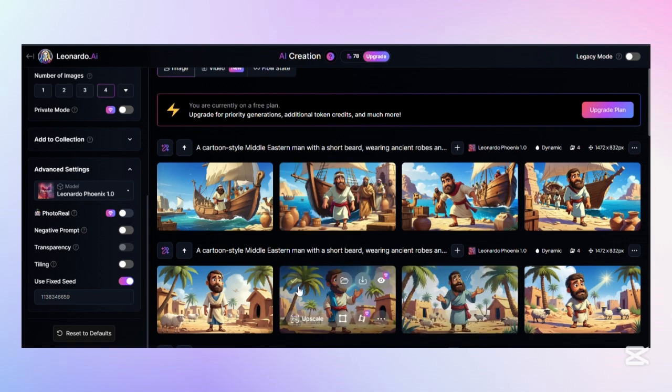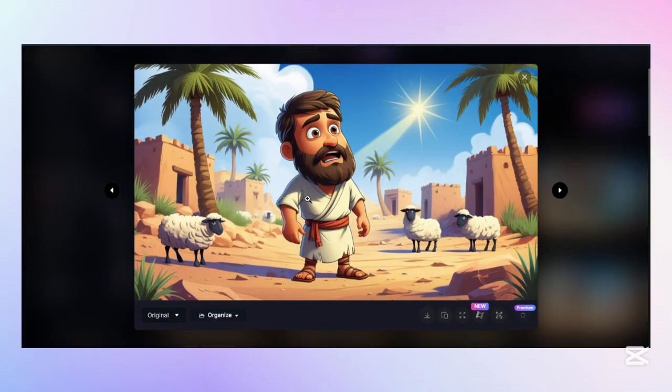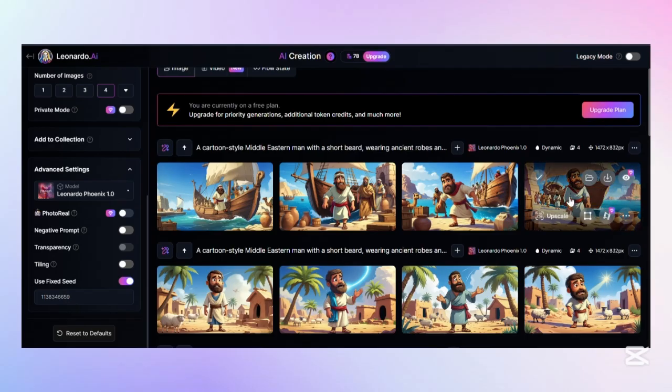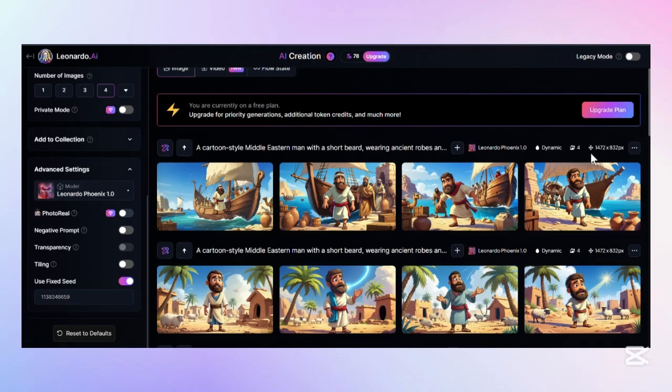And if you look at this image right here of this face and you compare it to the image that we got for the next scene, these are looking pretty similar. That is because we copied the seed for the first image and we are using it for the rest of the images so that all the characters will be consistent. Okay, so follow the same process to generate all your images, and let's move on to the next step.